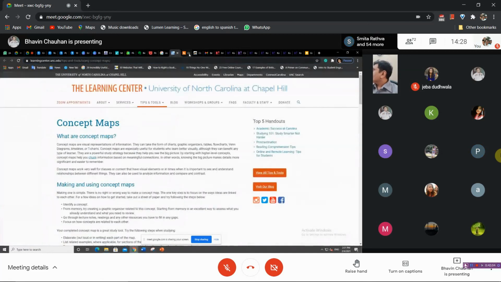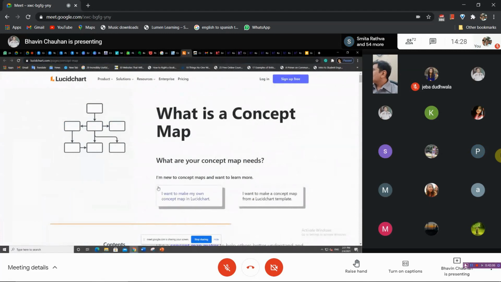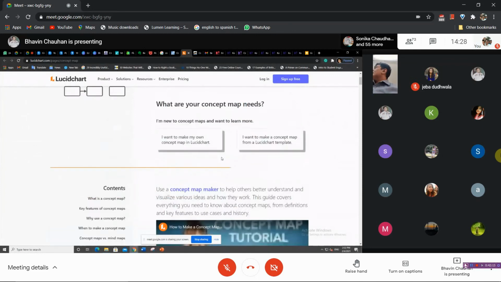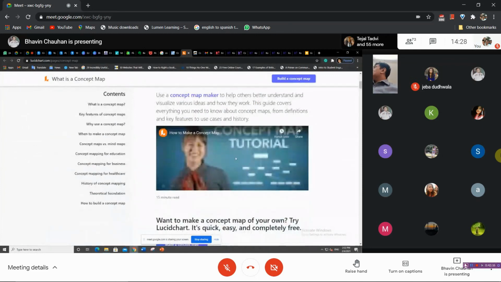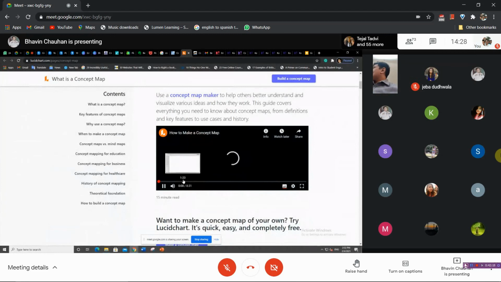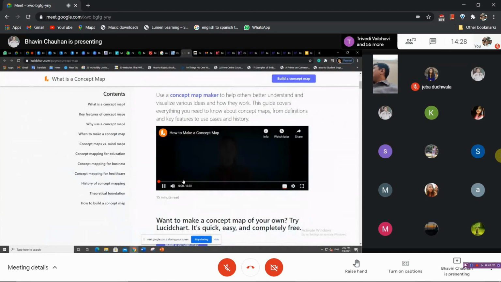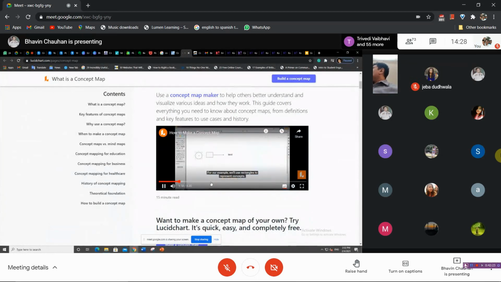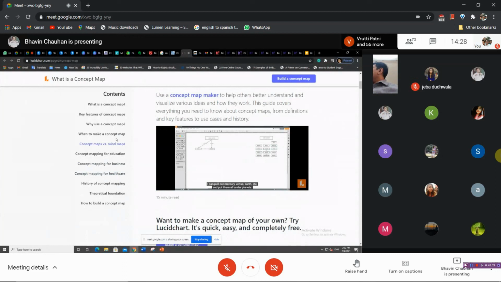Then just 1 minute. This is a concept map, we know that, so nothing to worry. Lucidchart is one of the best websites where you can prepare wonderful free maps, and they also teach how to prepare maps. They are taught in such a nice manner that you will enjoy it. It has all the interface of Microsoft Paint, so you will enjoy. And they have what is a concept map, key features of a concept map, why to use a concept map, everything is given here, right? Okay.